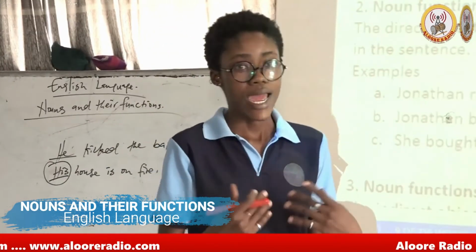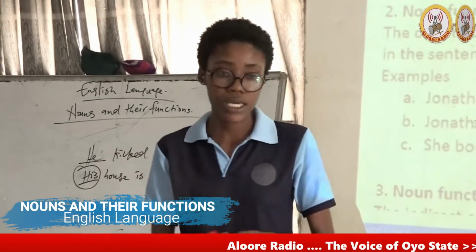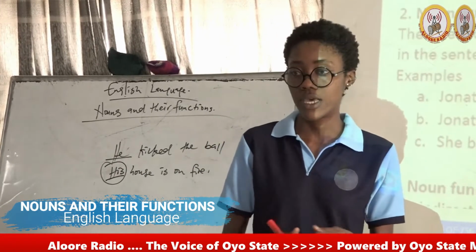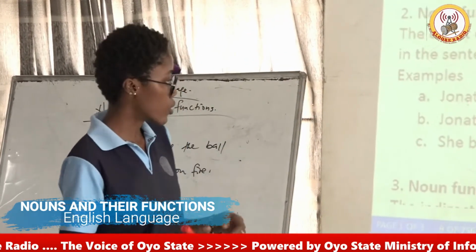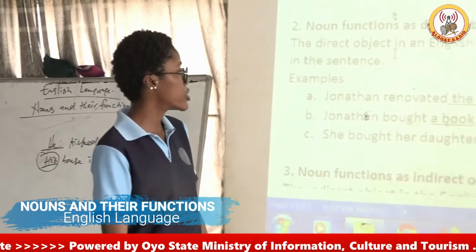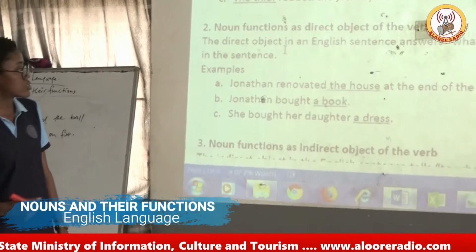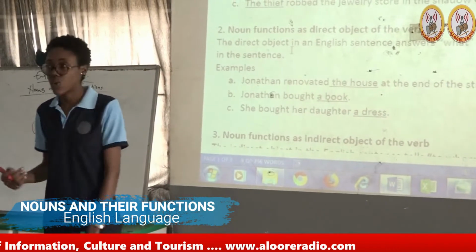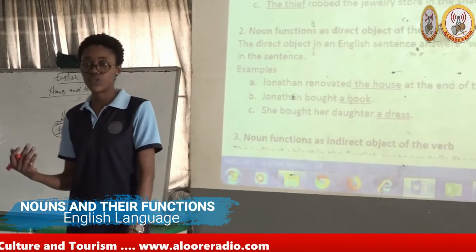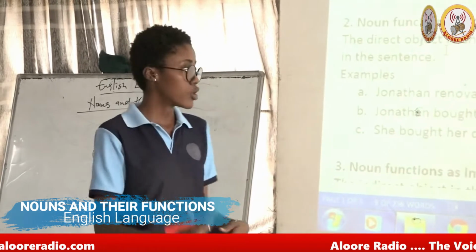Okay, I'll take it again. I said, basically, when there is only one object, an object is mostly a thing, or it could be a person. But when there is only one object in a sentence, that object is the direct object. Okay, here we have Jonathan renovated the house at the end of the street. Jonathan bought the book. She bought her sister a dress. Remember, it answers the question, what is the subject referring to? And the direct object is always a non-living thing, that is something that is not a human.